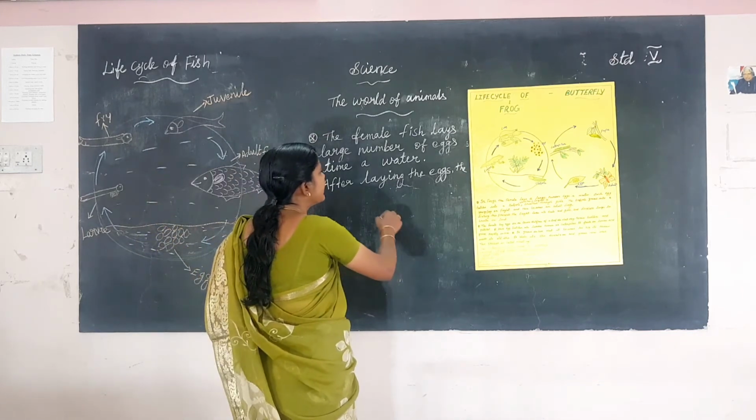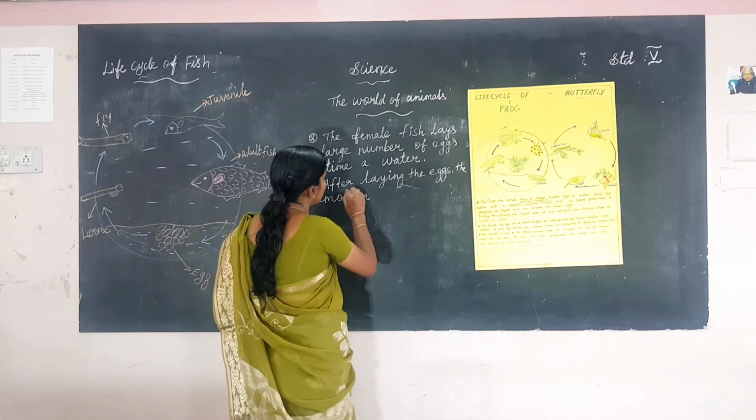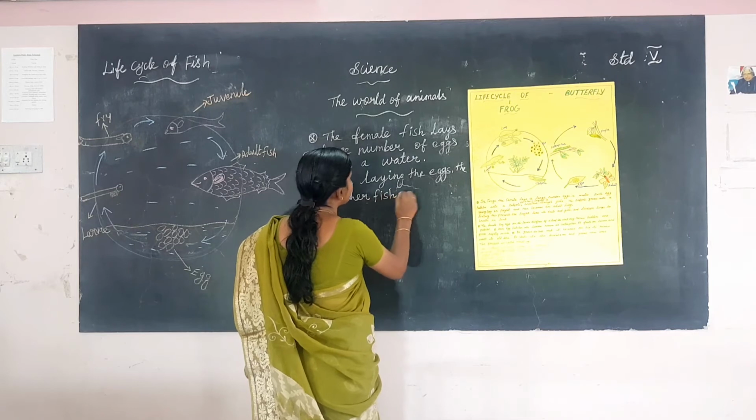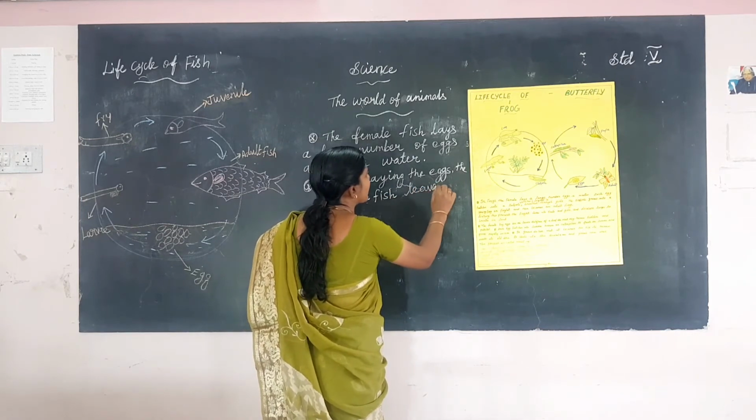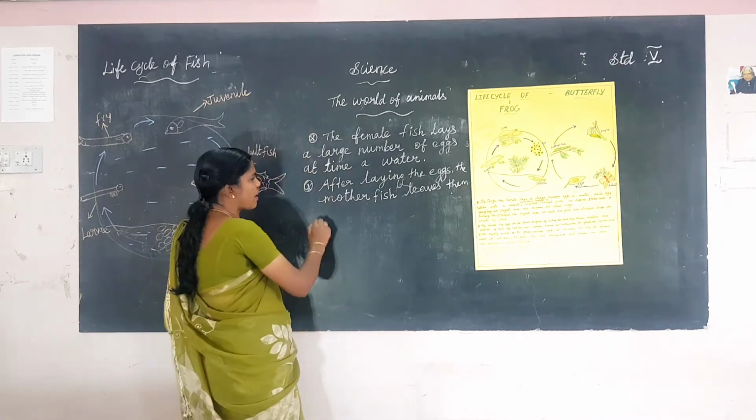After laying the eggs, the mother fish leaves them. The eggs catch into the larva.